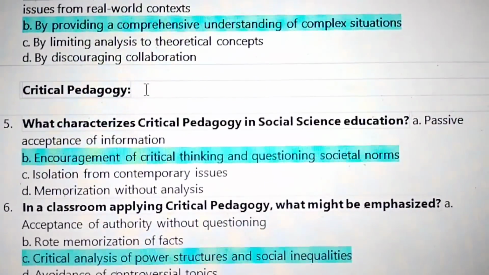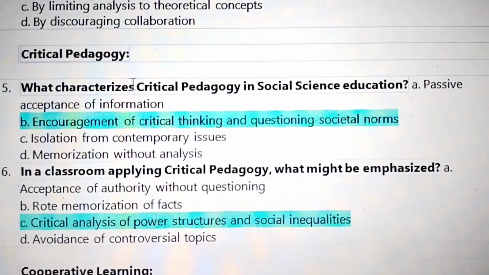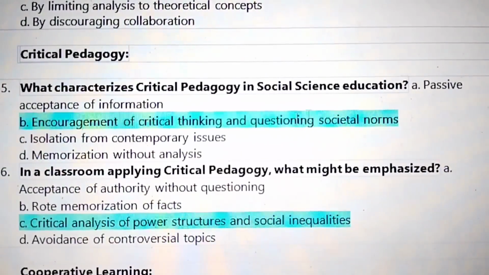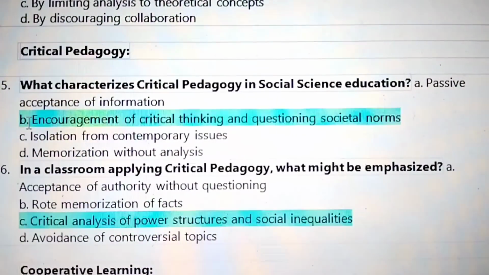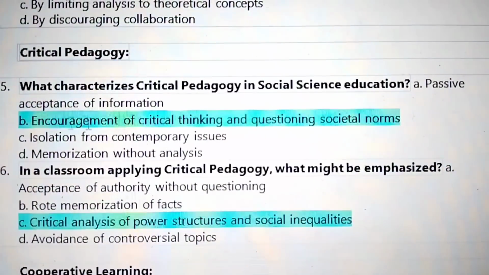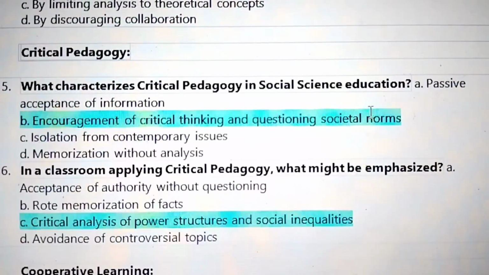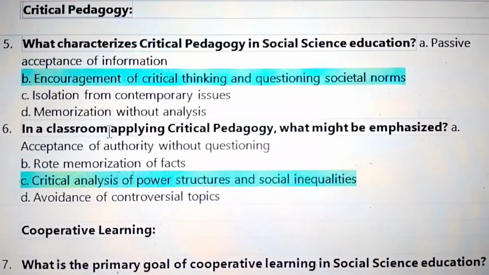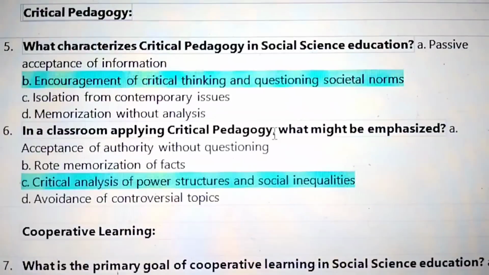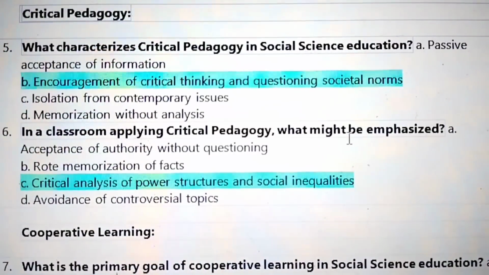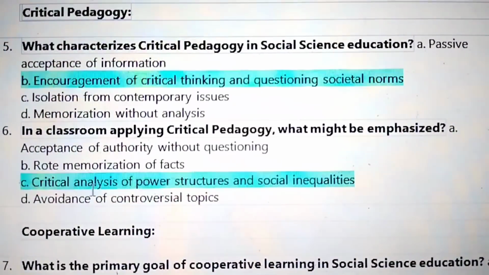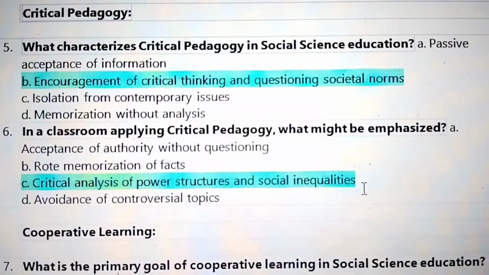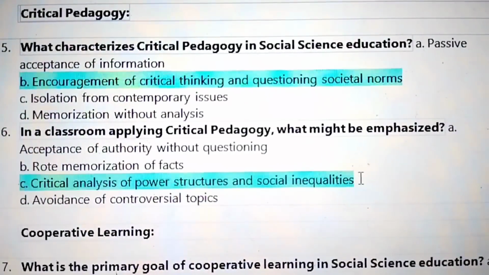Next, critical pedagogy. What characterizes critical pedagogy in social science education? Answer, encouragement of critical thinking and questioning societal norms. In a classroom applying critical pedagogy, what might be emphasized? Answer, the critical analysis of power structures and social inequalities.